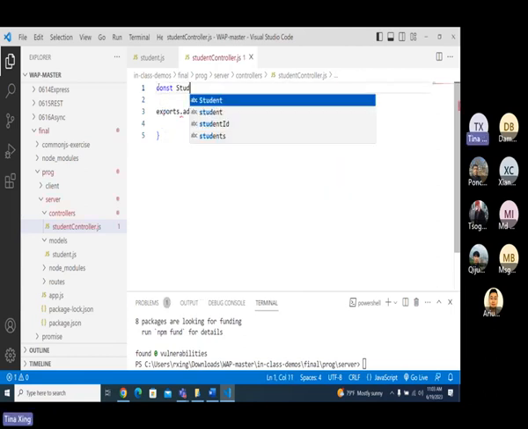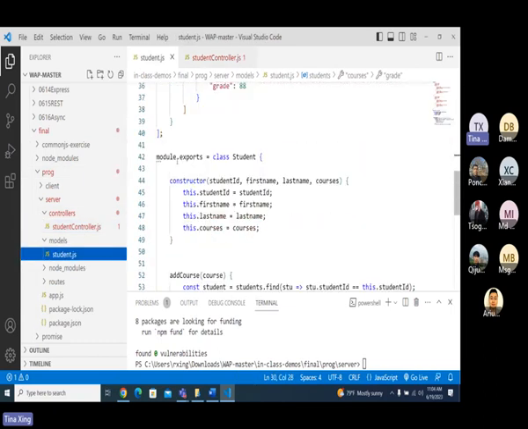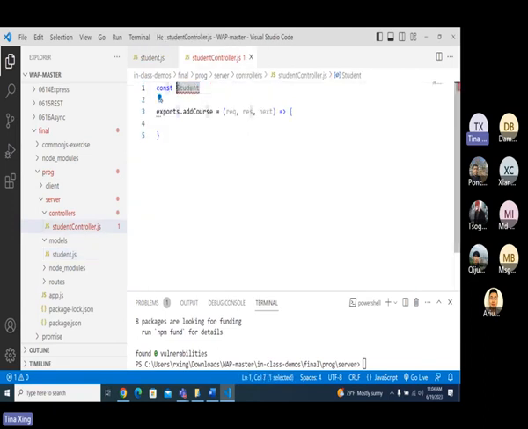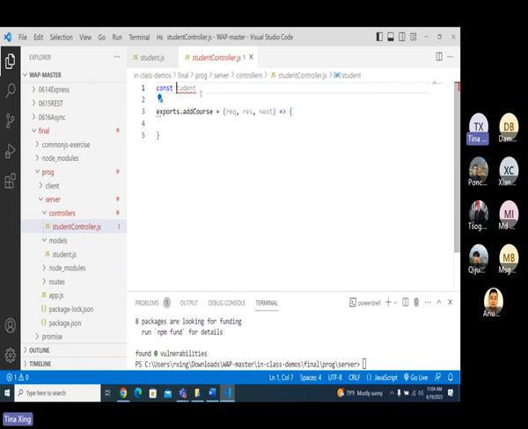const Student. Make sure this one is a capital, because when I export, I exported the entire class. Some students give me a lowercase. With lowercase, you think it's a variable name. It's not a class. Even though it's not wrong, it's not good. Or the student is not here.